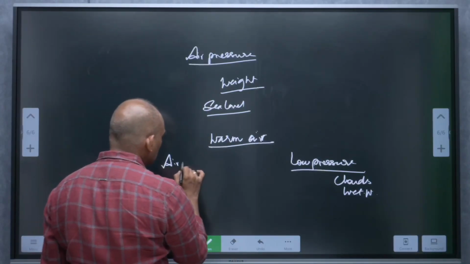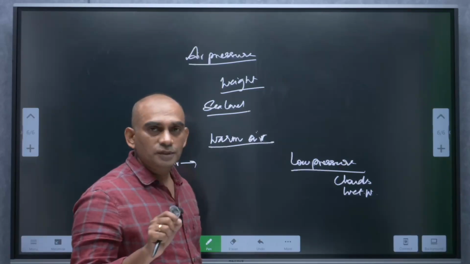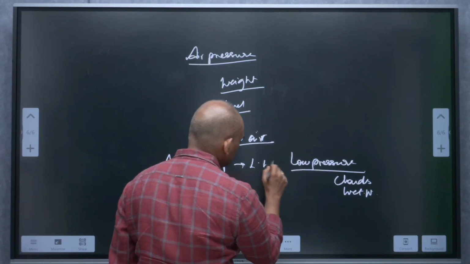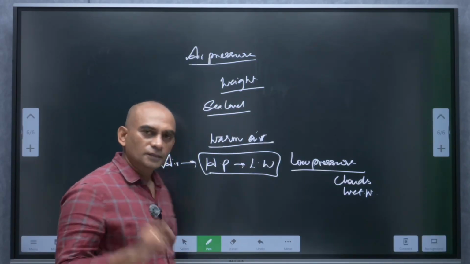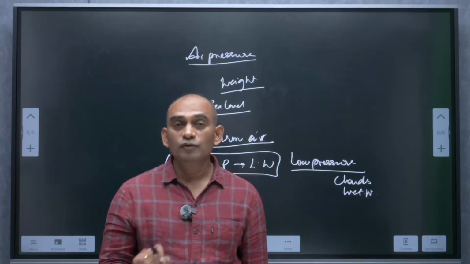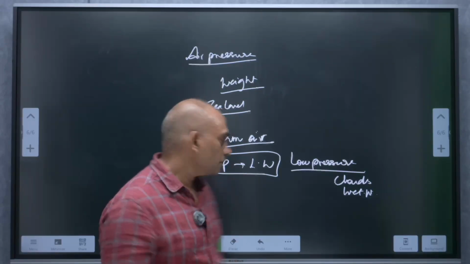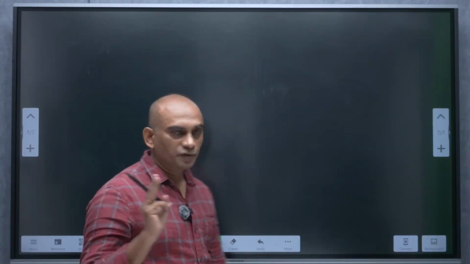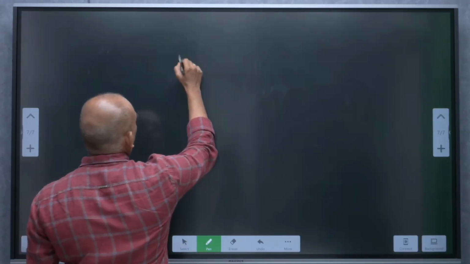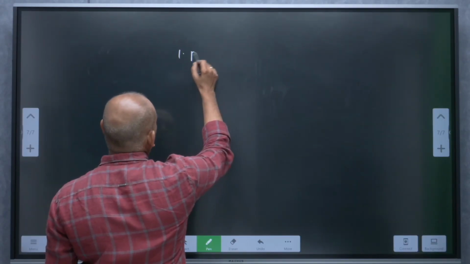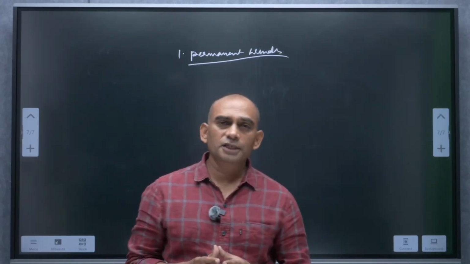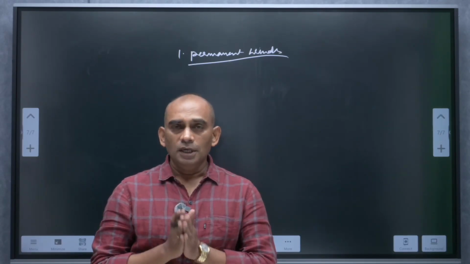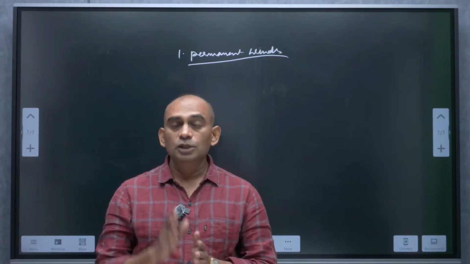Air moves from high pressure to low pressure. The air which moves from high pressure to low pressure is known as wind. Winds are of three types. One is permanent winds. Why do we call it permanent wind? Because wind always blows in one particular direction throughout the year.